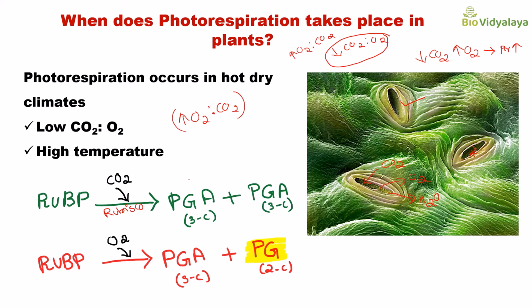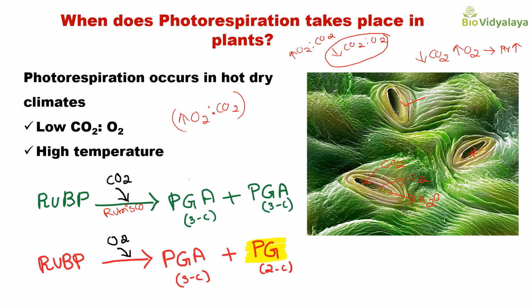That means it will fix carbon dioxide. Rubisco will fix carbon dioxide and that will produce 2 molecules of phosphoglycerate. This phosphoglycerate is a 3-carbon compound and that will ultimately lead to the production of glucose, sugar.